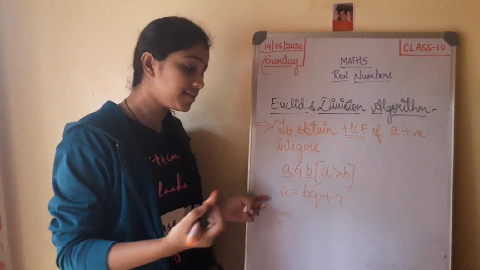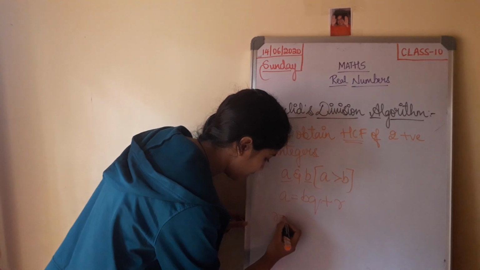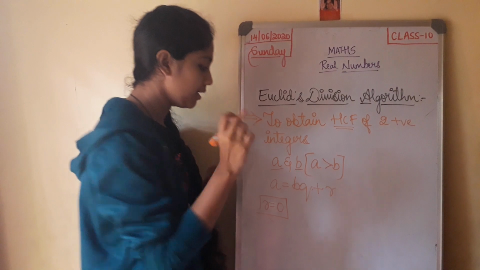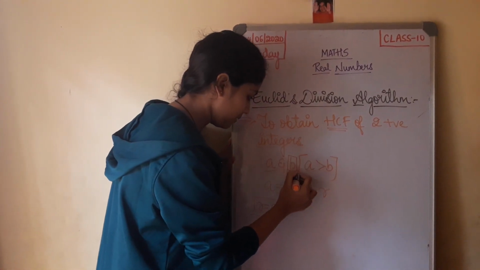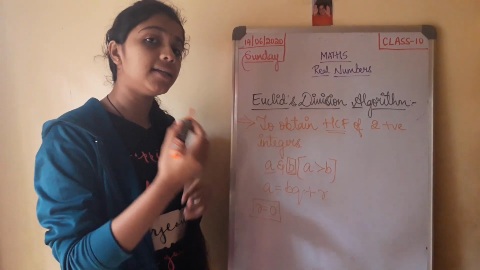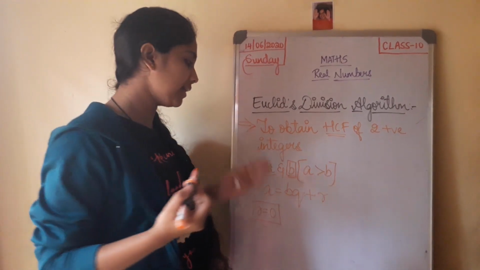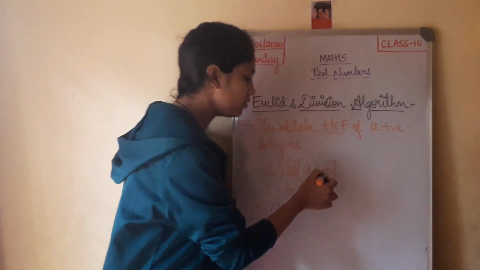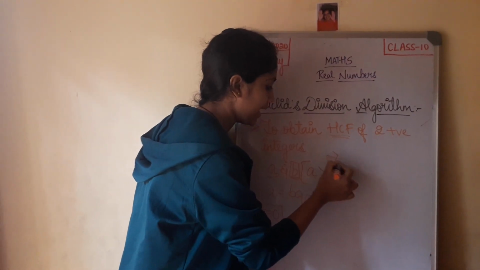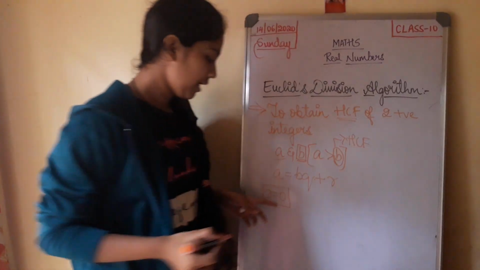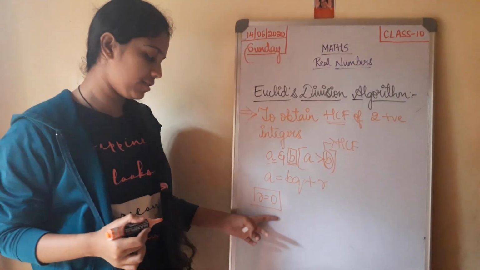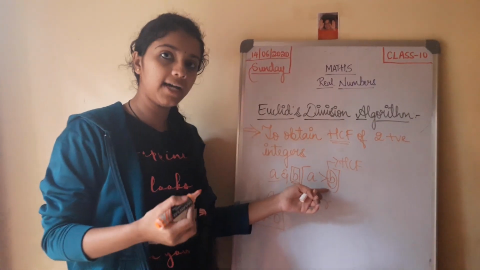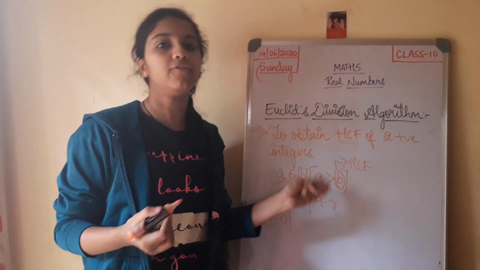In the first go, if you get r equal to 0, then the number which is lesser than the other, that is b, becomes the HCF of the two numbers.